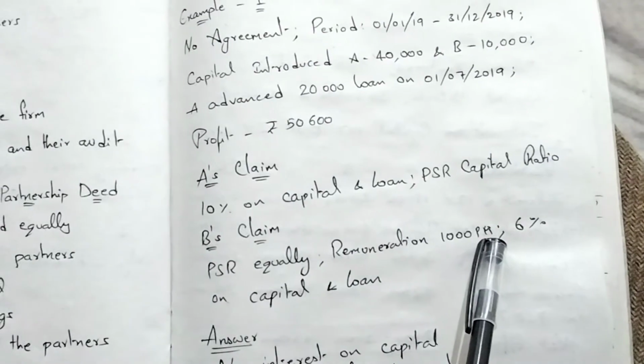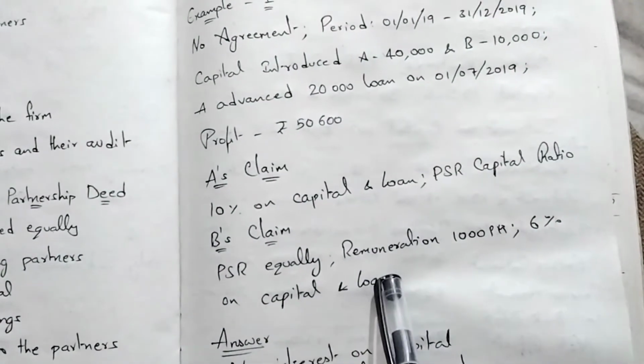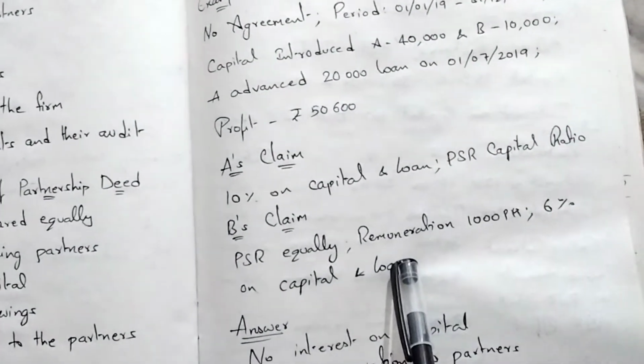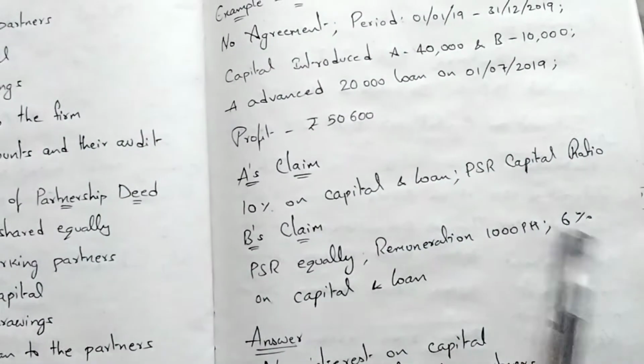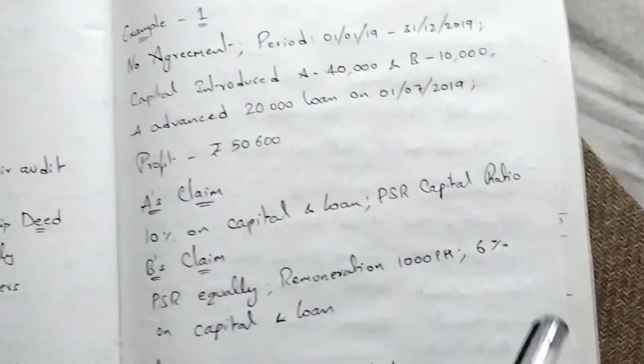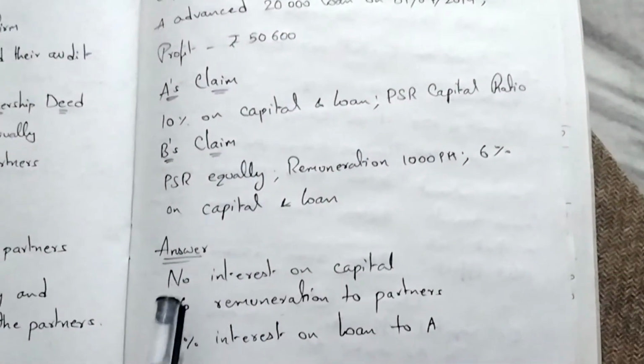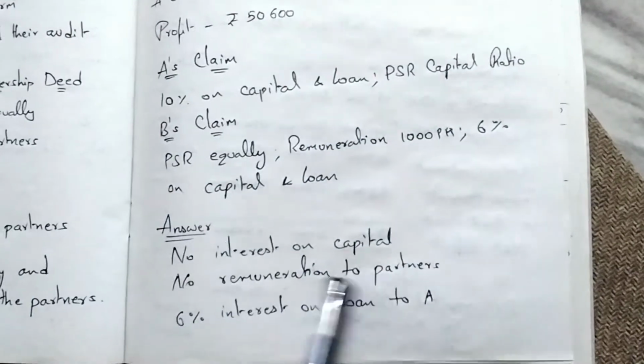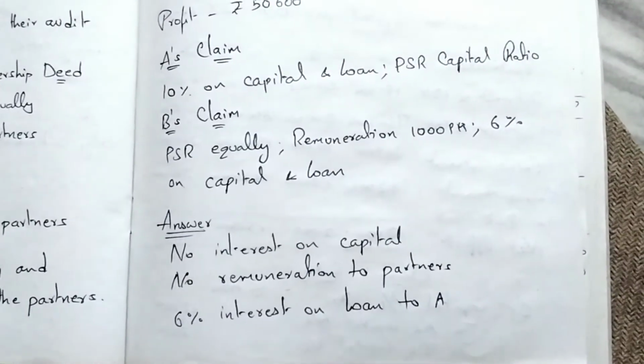Remuneration 1,000 per month. No, there is no salary as per the rule in the absence of partnership agreement. Claim rejected. 6% on capital and loan. 6% on loan is accepted. 6% on capital is not accepted. Why? Because there is no agreement. Answer: no interest on capital, no remuneration to partners, 6% interest on loan to A.